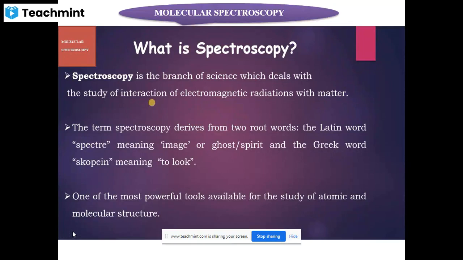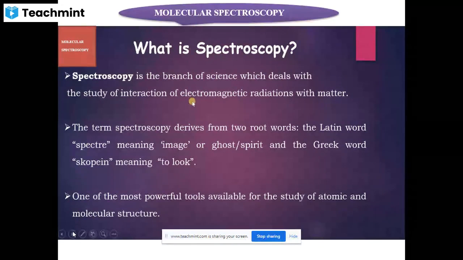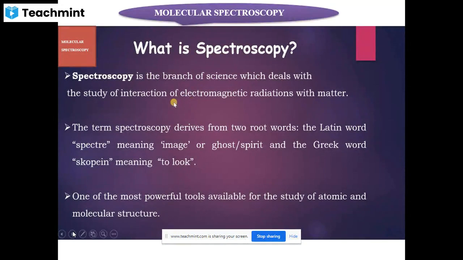Interaction means the electromagnetic radiations can be absorbed by the molecule or atoms. It can be scattered or it can be emitted. In spectroscopy, we measure and interpret the absorption or emission of electromagnetic radiations that is interacting with the matter.